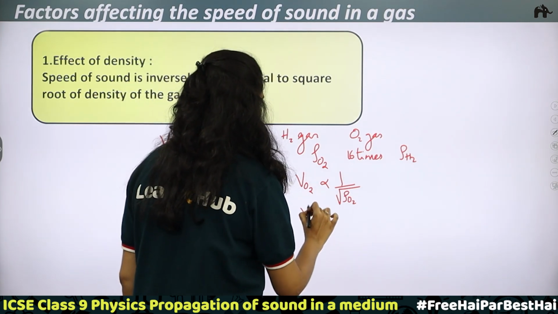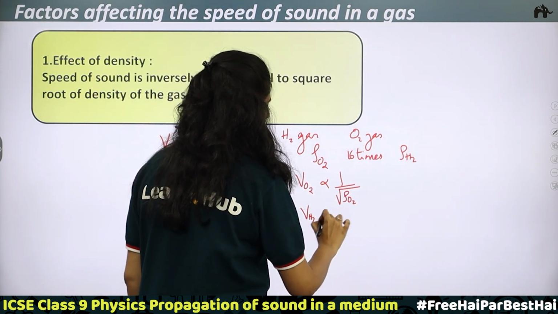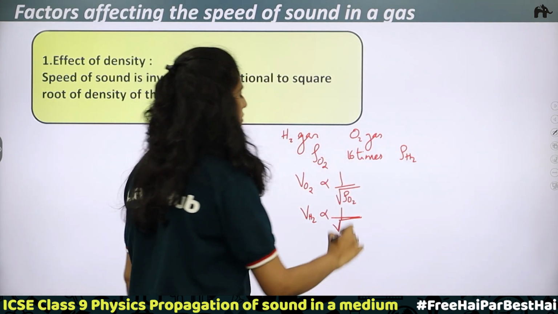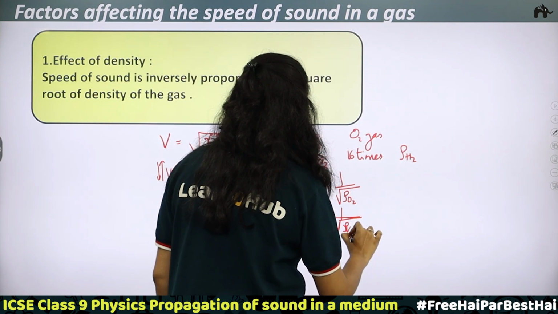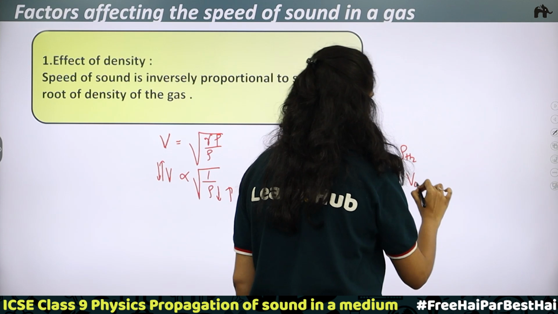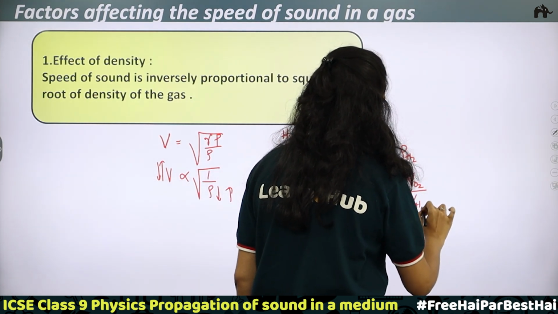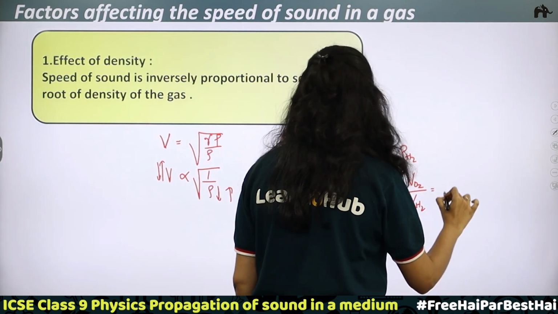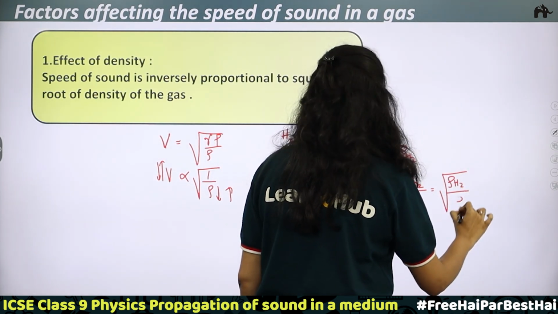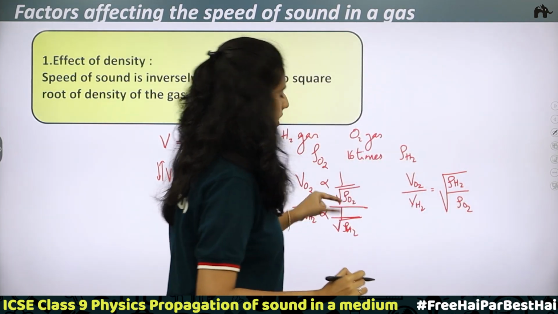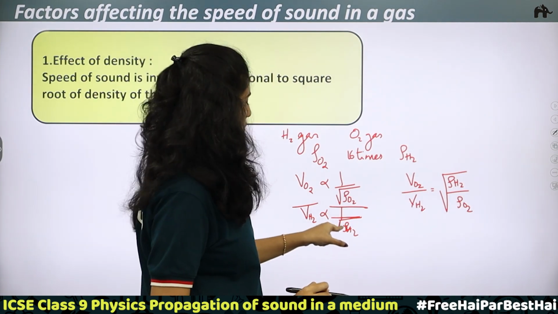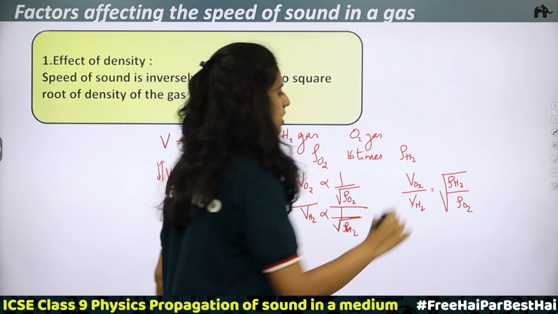Okay, and the speed of sound in hydrogen gas is inversely proportional to the root of the density of hydrogen gas. Divide. What do you get? Speed of sound in oxygen divided by speed of sound in hydrogen is equal to the root of the density of hydrogen gas divided by the density of oxygen gas. Okay, you are taking the reciprocal, which means root of rho H2 goes upward. So this is how it is.